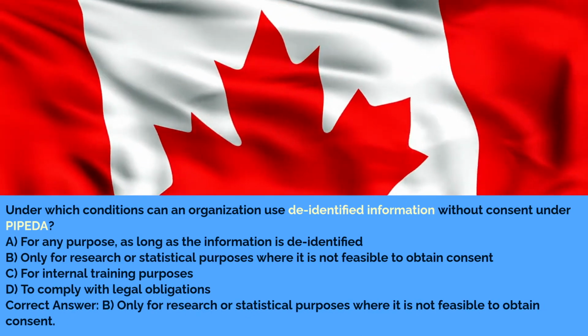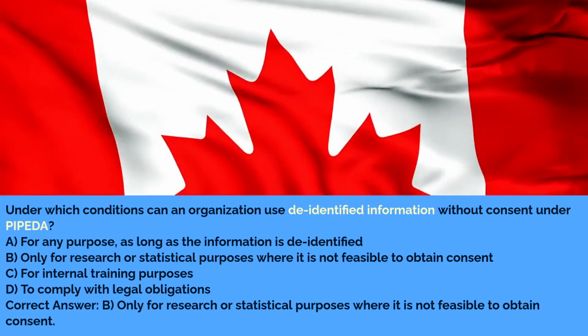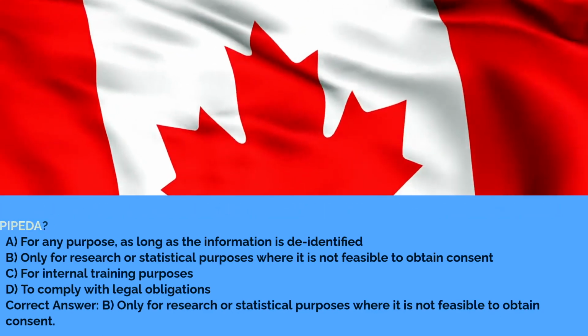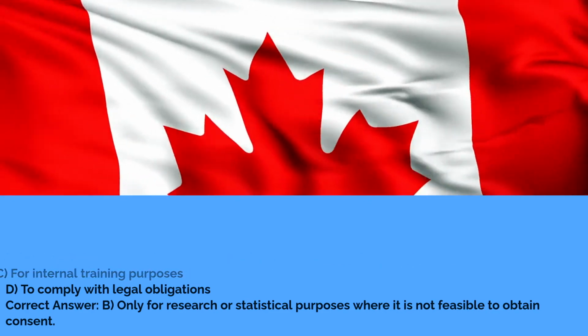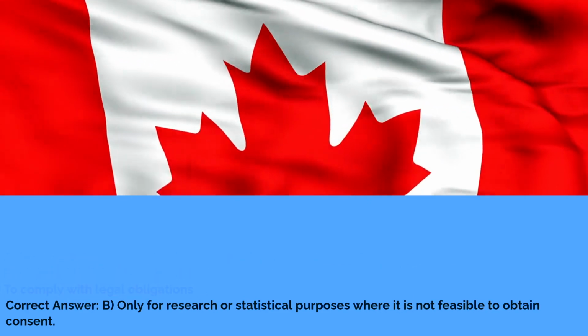A. For any purpose, as long as the information is de-identified. B. Only for research or statistical purposes where it is not feasible to obtain consent. C. For internal training purposes. D. To comply with legal obligations. Correct answer: B. Only for research or statistical purposes where it is not feasible to obtain consent.